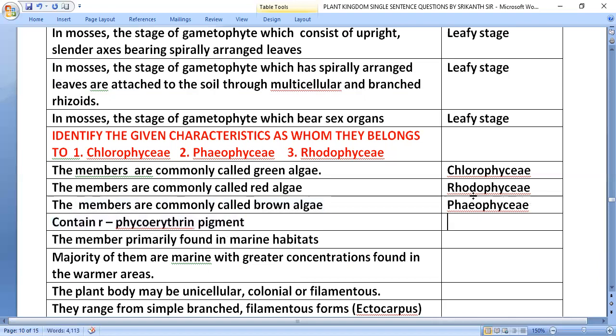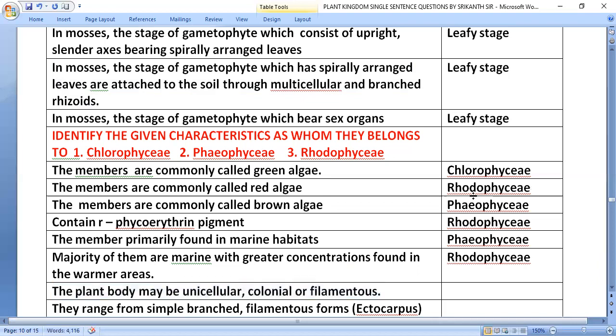Contain R-phycoerythrin pigment, that is Rhodophyceae. Members primarily found in marine habitats, that is Phaeophyceae. Majority of them are marine, with greater concentration found in the warmer areas, Rhodophyceae.